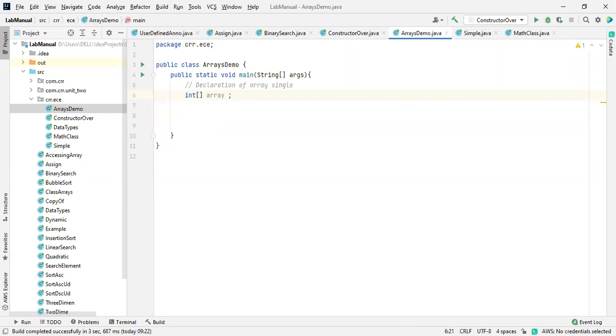Again, I'm telling you, we need to mention the size of an array at the time of declaration. They made it like that, so we have to follow that. This is the main drawback.